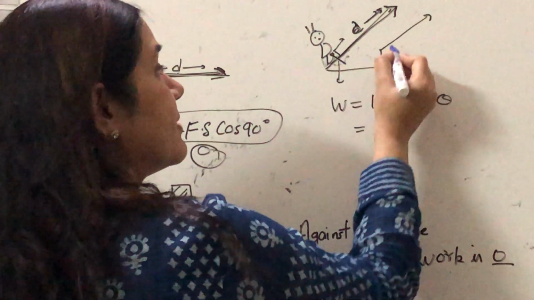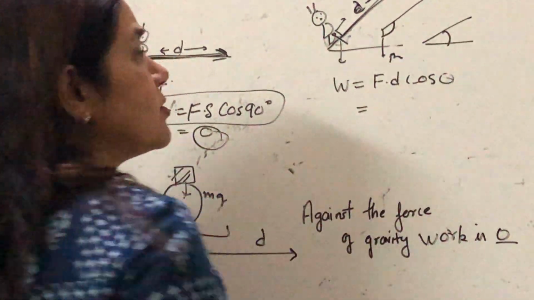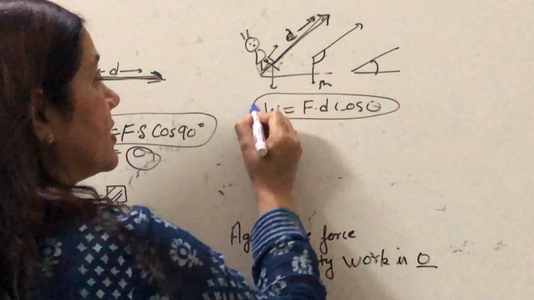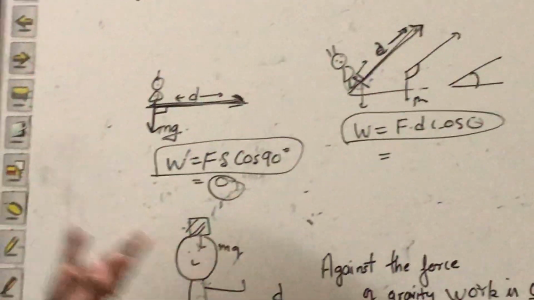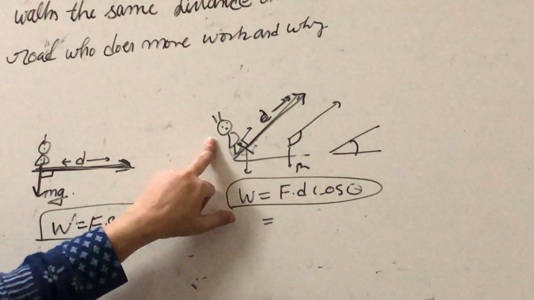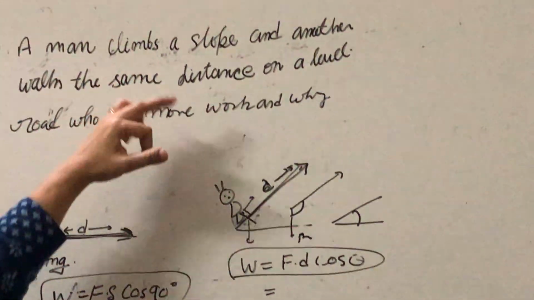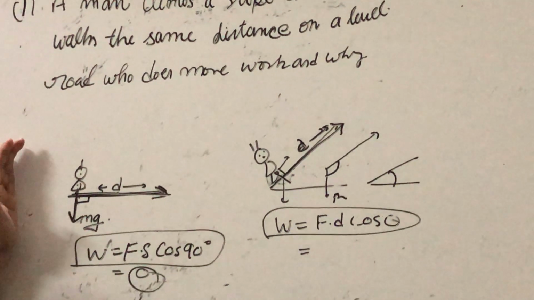That means it is going to make some angle. So work is equal to F d cos theta. In this condition work is 0, but here the work is F d cos theta. So obviously the person will have to do more work when he climbs up a slope, and practically also. So don't get confused.